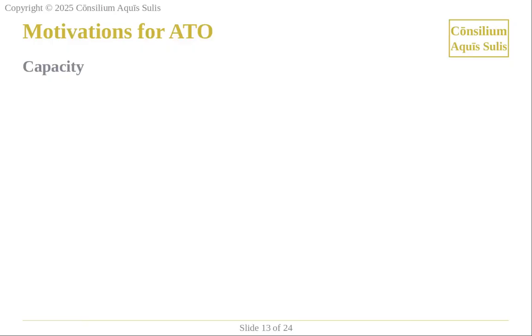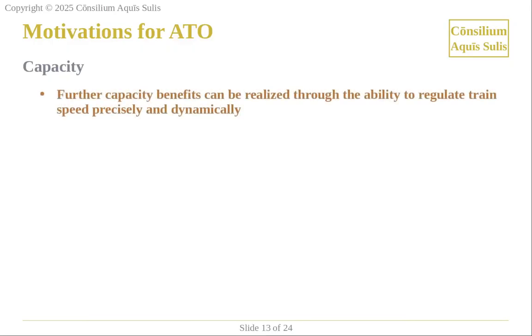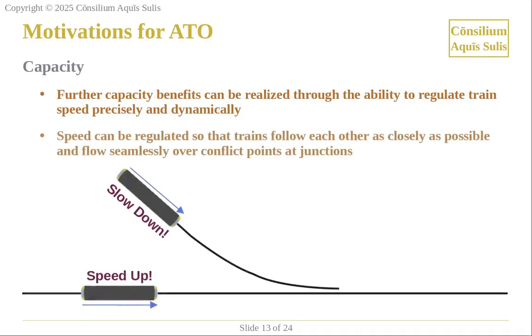Further capacity benefits can be realized through the ability to regulate train speed precisely and dynamically. For example, if two trains are expected to arrive at a converging junction at the same time, one can be made to slow down and the other to speed up, so that they follow each other as closely as possible and flow seamlessly over the junction.